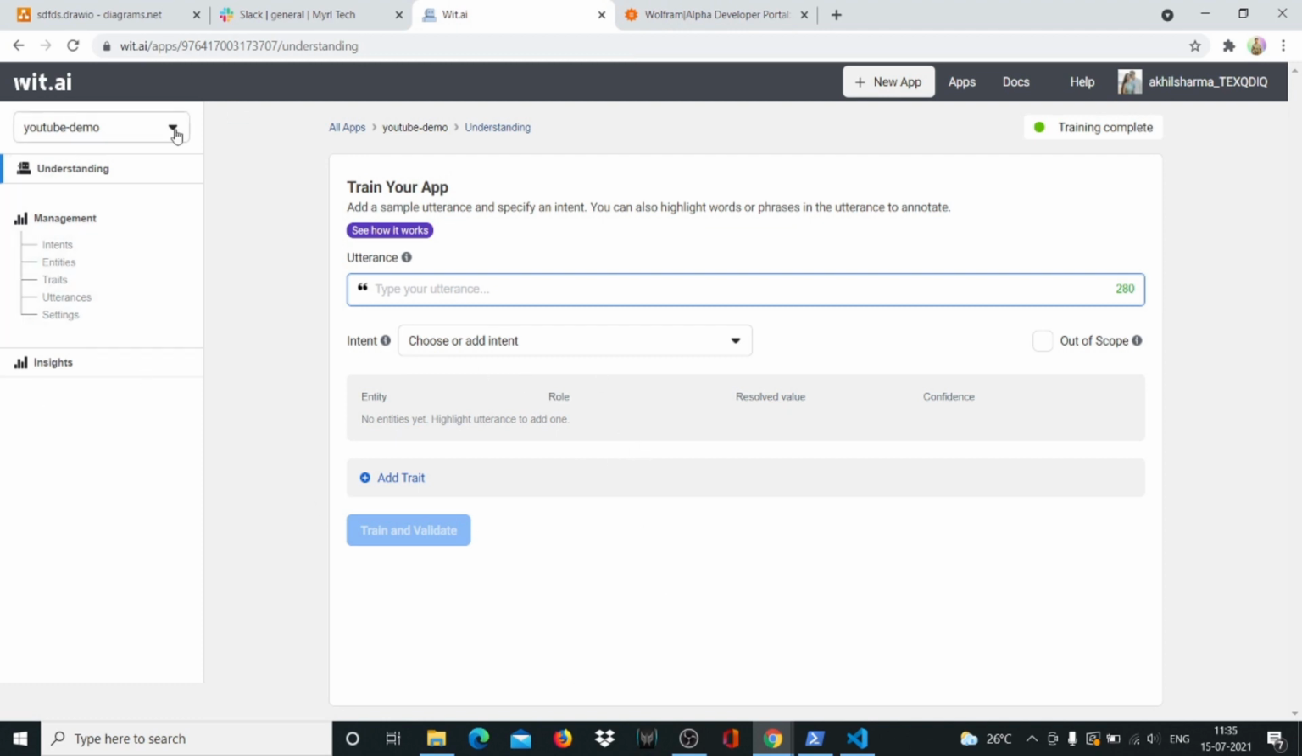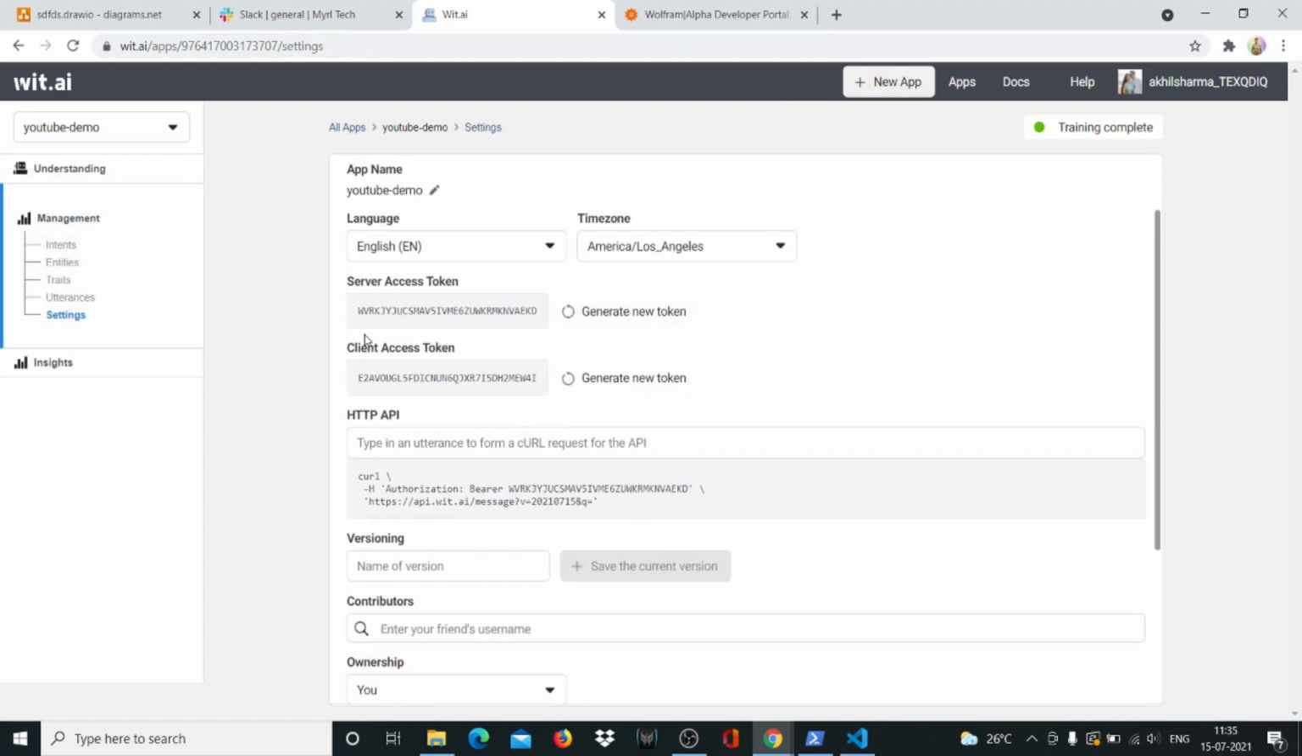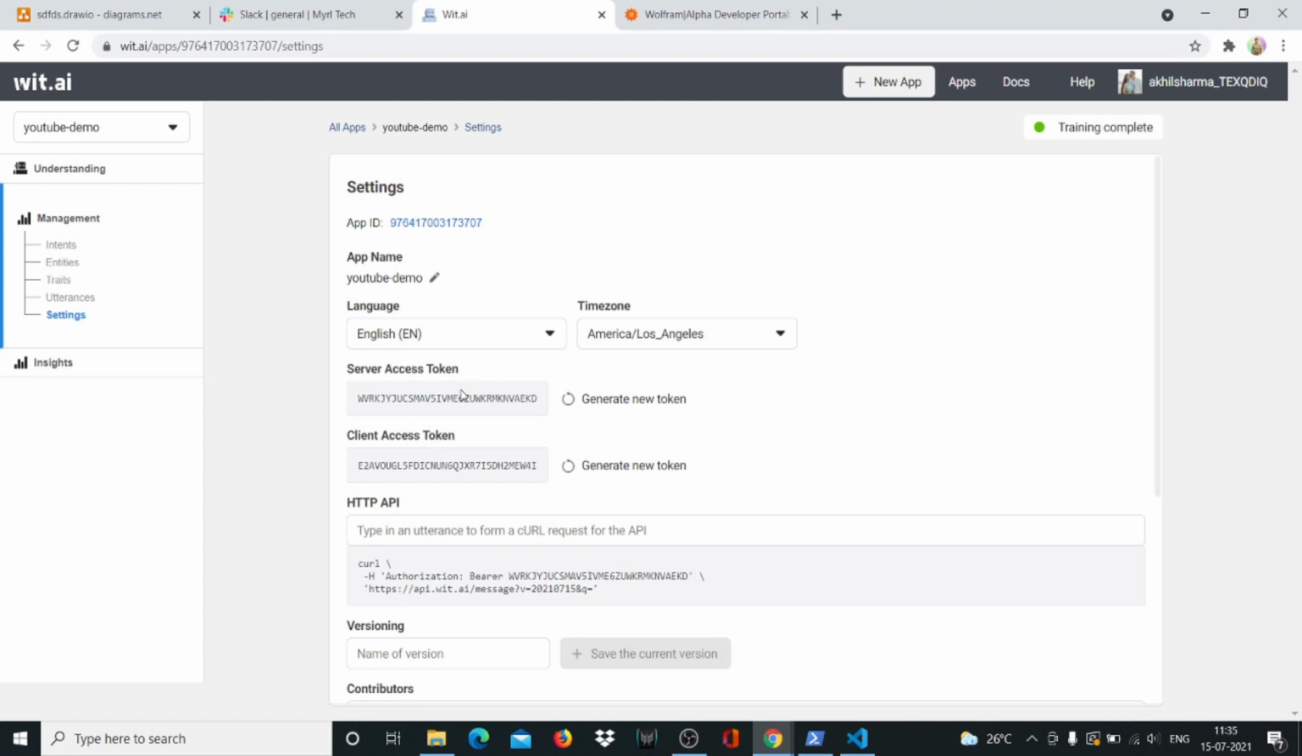So yeah, I've not shown you how to get your app ID in Wit.Ai, right? So all you have to do, I think, I don't remember correctly. Yeah, you go to settings and you will take your server access token. This is the one that you want to take. All right. So just copy and paste that, copy and keep it for now, at least.